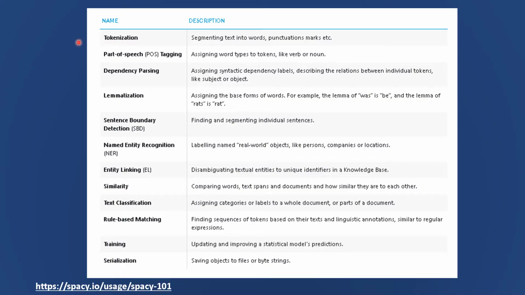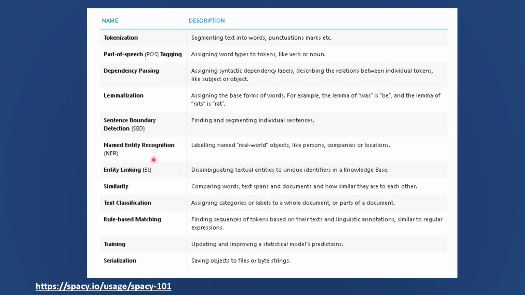Now let us look at some of the features provided by the spaCy library. spaCy can do tokenization, which is segmenting text into words, punctuation marks, etc. It can do part of speech tagging, which is assigning tokens to parts of speech like verb, noun, etc. It can do dependency parsing. Basically, it can create syntactic dependency trees from sentences. It can do lemmatization, which is assigning the base forms of word. It can do sentence boundary detection.